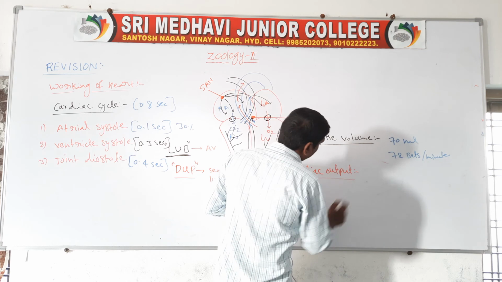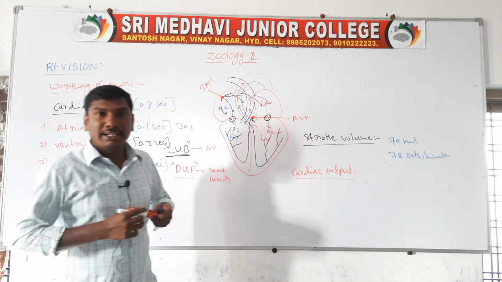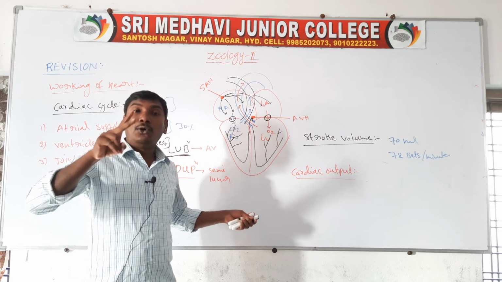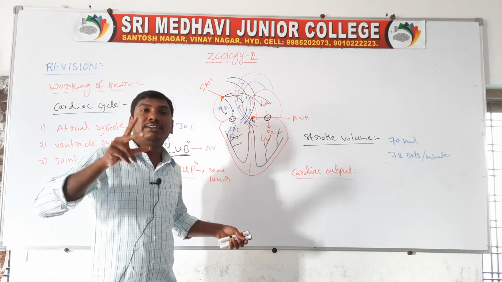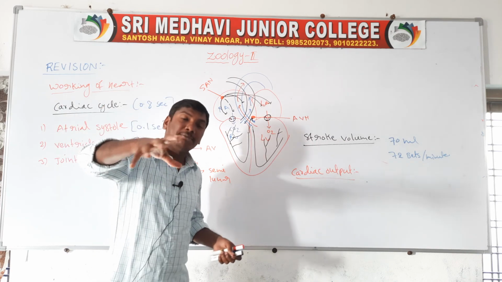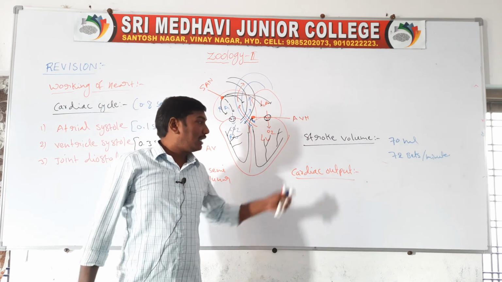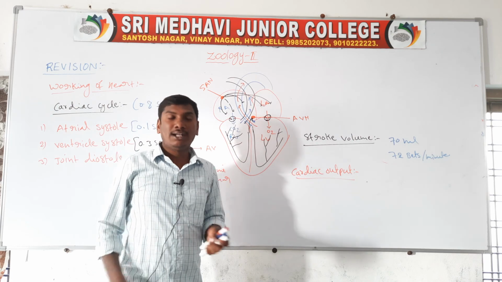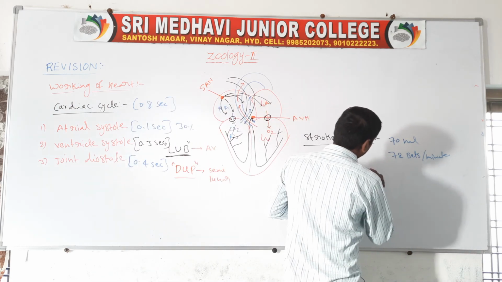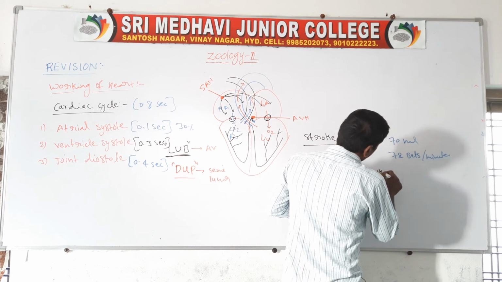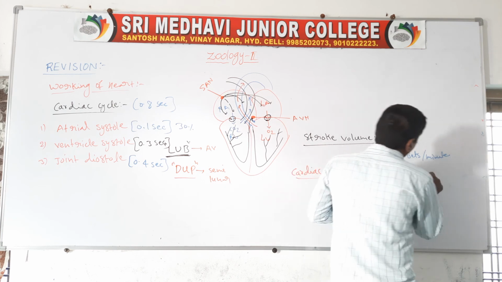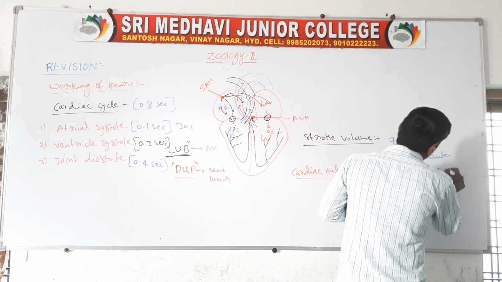Cardiac output means the blood pumped by both ventricles of the heart for a minute. That is called cardiac output. Cardiac output is equal to stroke volume into number of heartbeats.